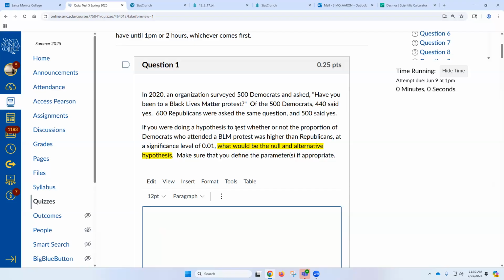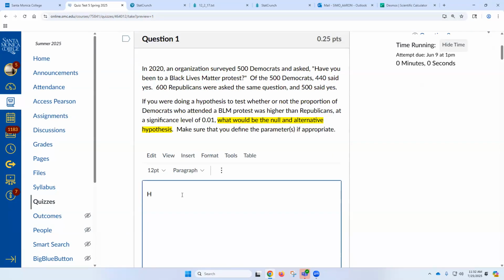Write this, H sub 0. Yeah, this one is 11.1, right? This is 11.1 because I can tell that it's proportions. It's 2 sample proportions, I can tell. So watch when I write this null and alternative, you'll be able to tell.